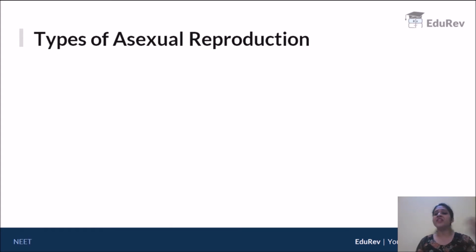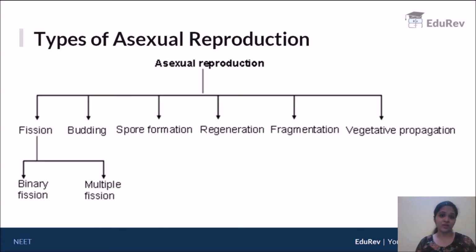Now, what are the various types of asexual reproduction? Here we have a whole list of them. In total, there are around 6 types of asexual reproduction: fission, budding, spore formation or sporulation, regeneration, fragmentation. Often we make a mistake between regeneration and fragmentation, so I'm going to try to explain that to you here. And finally, vegetative propagation.